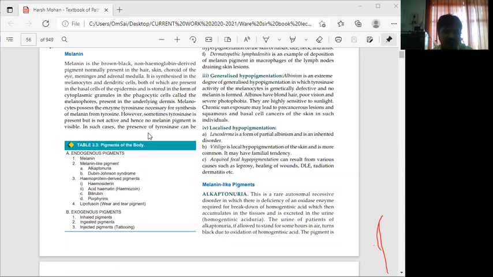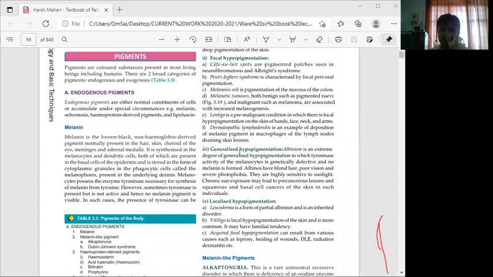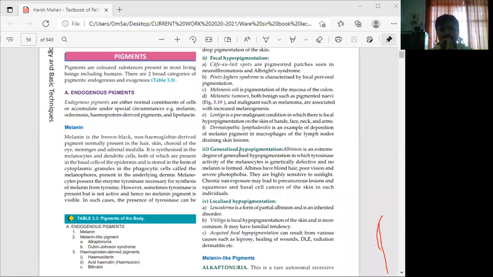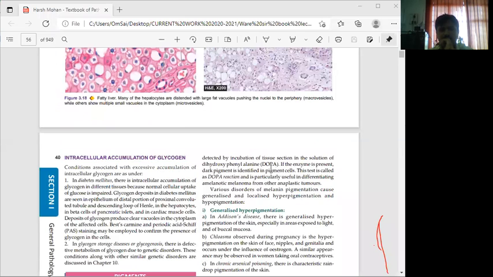However, sometimes tyrosinase is present but is not active, and hence no melanin pigment is visible. In such cases, the presence of tyrosinase can be detected by incubation of the tissue section in a solution of dihydroxyphenylalanine, DOPA.